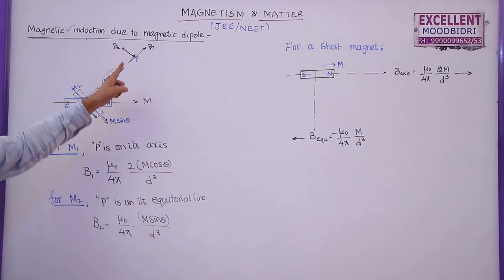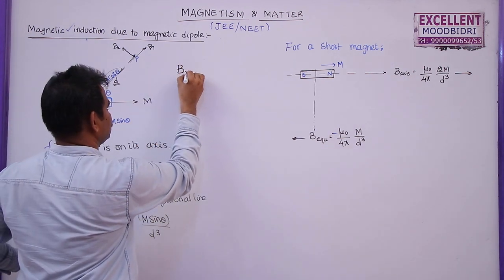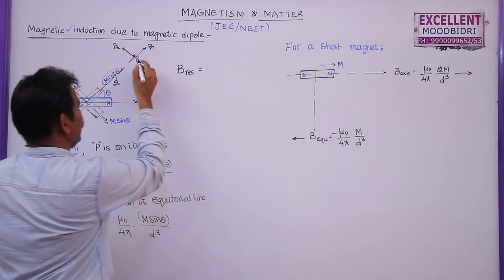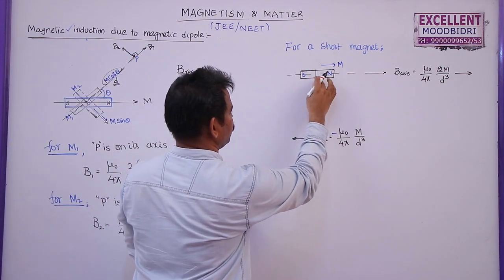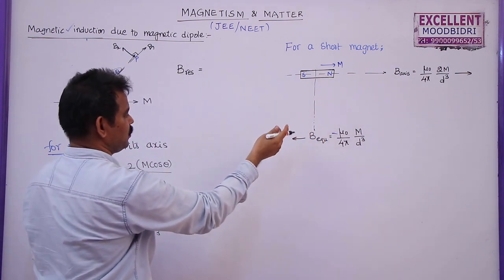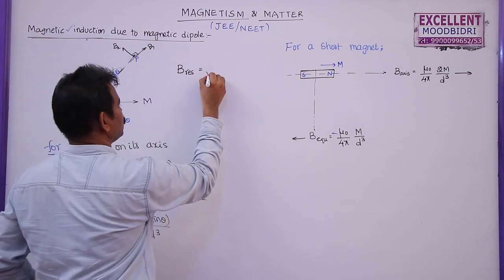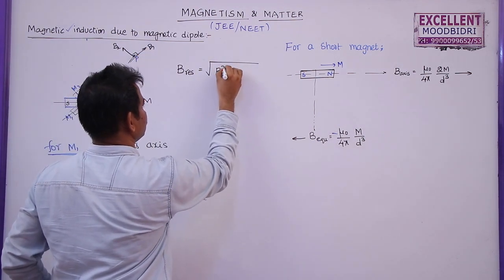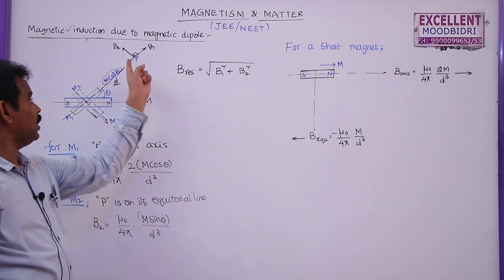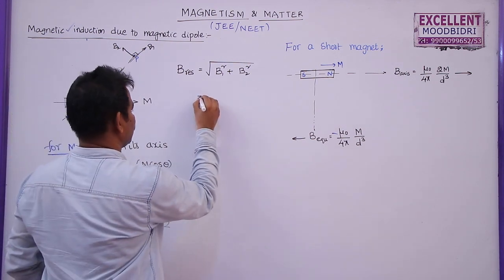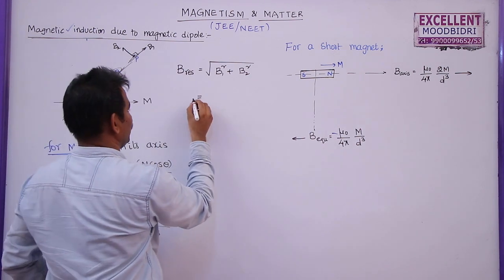So what is the resultant magnetic field at point P? The resultant magnetic field B resultant is given by, as these two are perpendicular to each other. Here magnetic fields themselves are perpendicular. So we can write this as B1 square plus B2 square plus 2 B1 B2 cos 90, which is 0. So the resultant magnetic field at this point at an angle theta with this position vector is given by this.